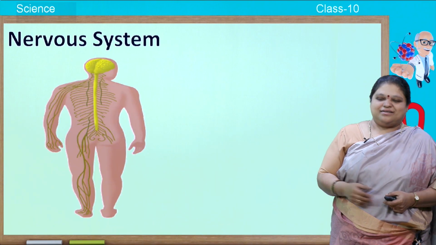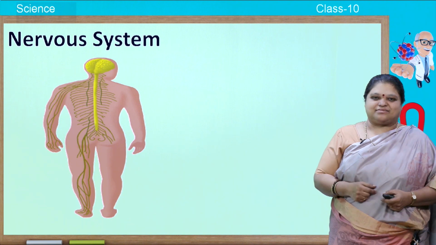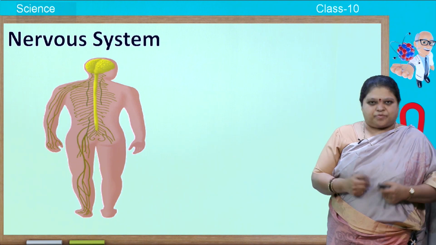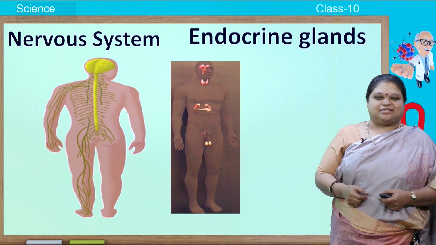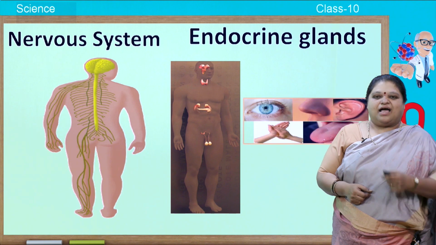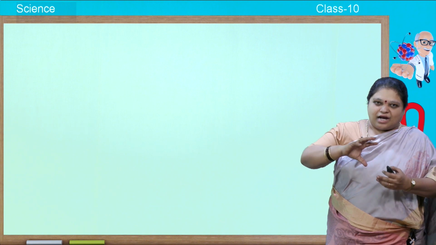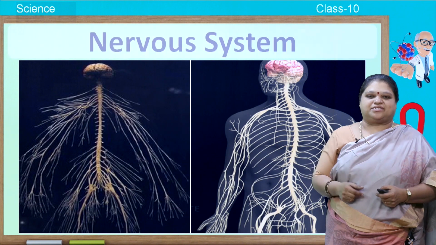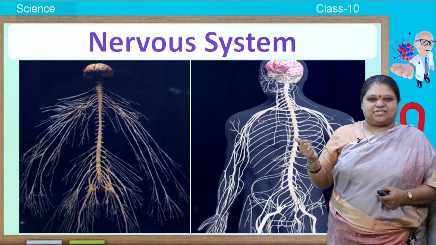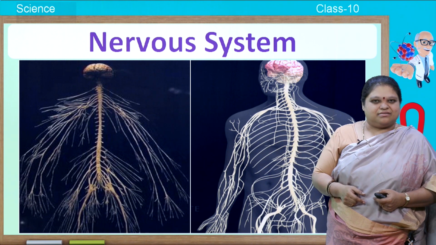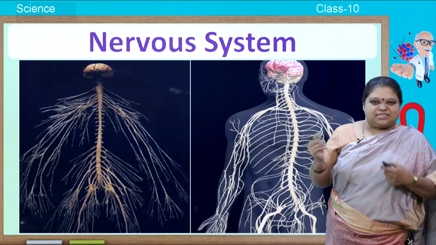In this session we will be studying how the control and coordination takes place. See, whenever you respond, you have to respond using nervous system, endocrine glands, and also the sense organs. All these are controlled and coordinated, and then you exhibit something. So today we will study about the nervous system. In our previous session we studied about endocrine glands. So let us see what is this nervous system.